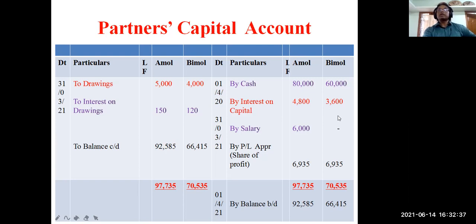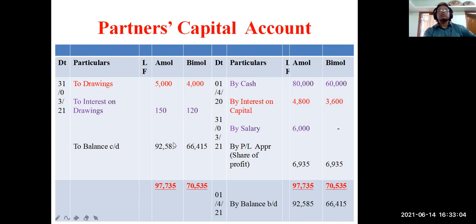And like that, Bimol's credit side total is 70,535. Bring it to the debit side, so after deducting 4,150 you find the balance 66,415. So to balance CD you have got these two balances, and these will be on the credit side next year, by balance BD: this 92,585 and 66,415 are coming there.